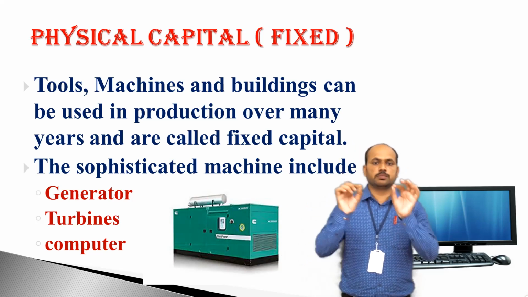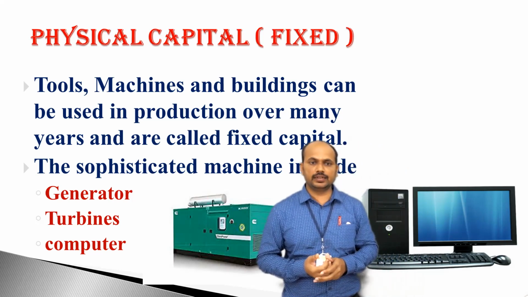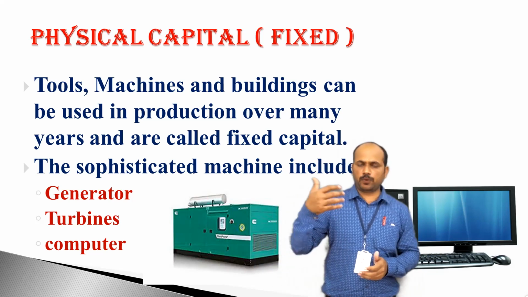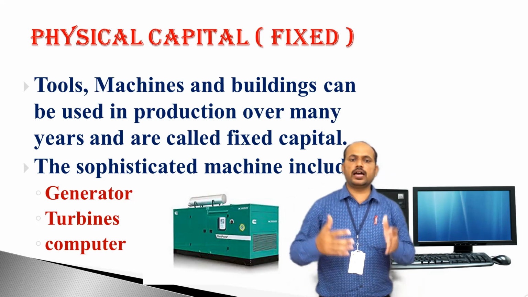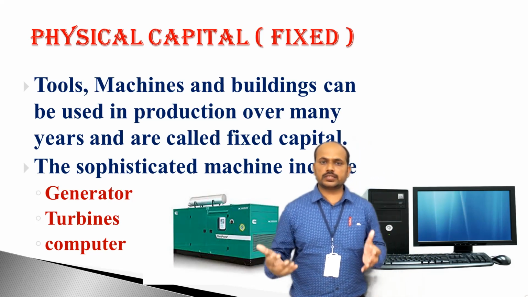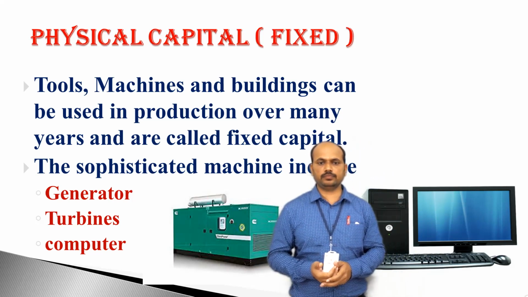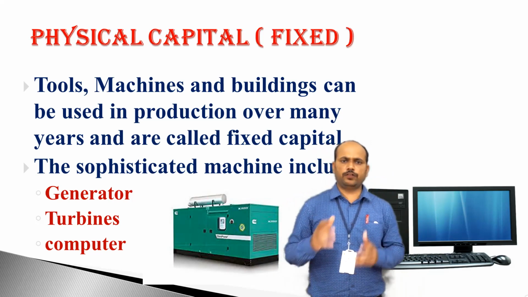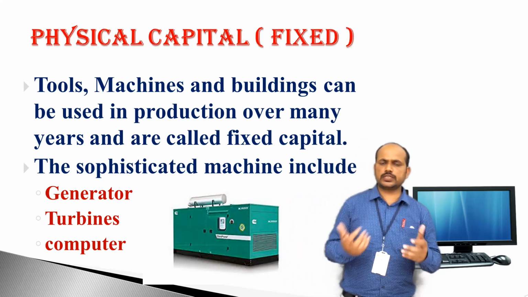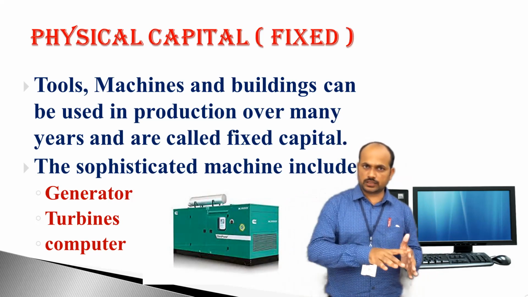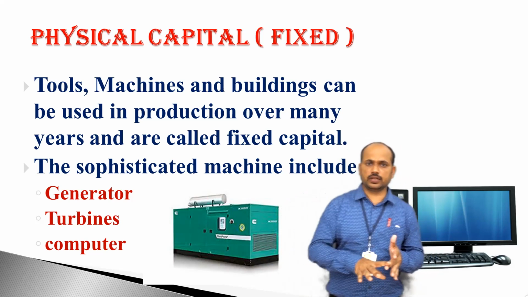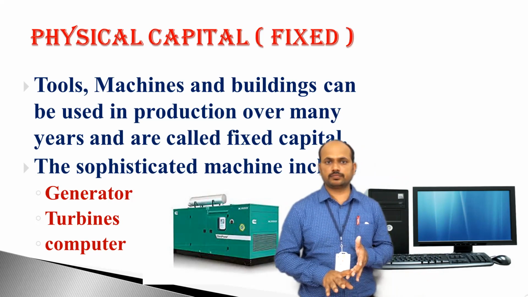That tools, machines, buildings can be used in production over many years, and that's why they are called fixed capital. For example, what are the fixed capital required for farming? Threshers, harvesters, tractors.